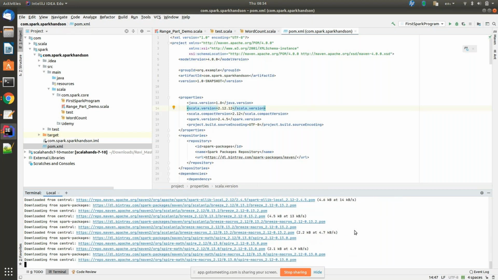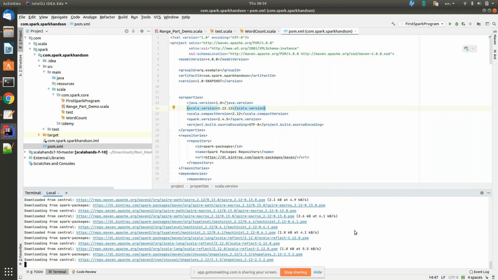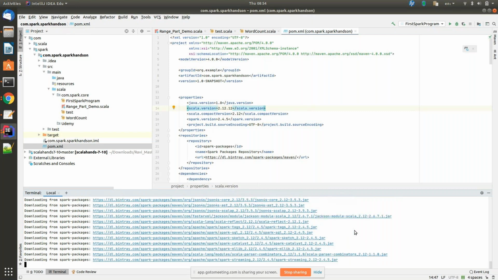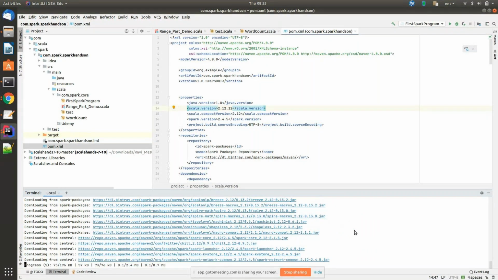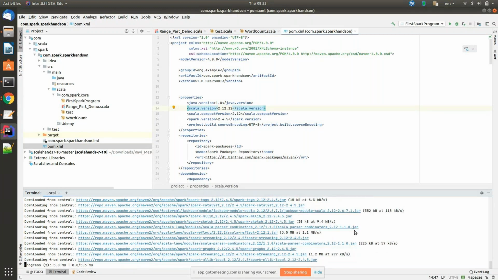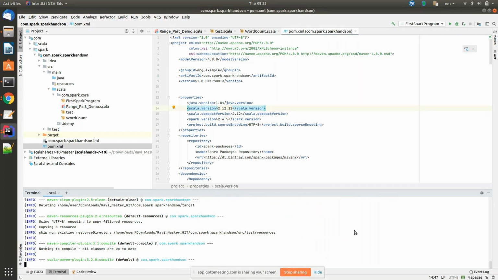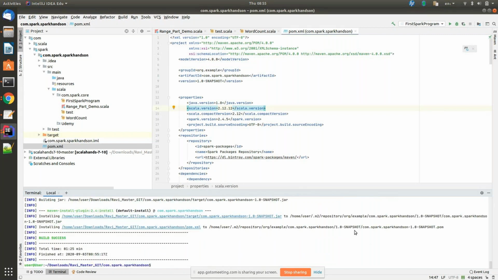We'll write all our code in IntelliJ and create a jar file. Then we will use the Spark submit command. The jar file will have the same name because of the configuration that we have; it will override the jar. Yes, it is successful.